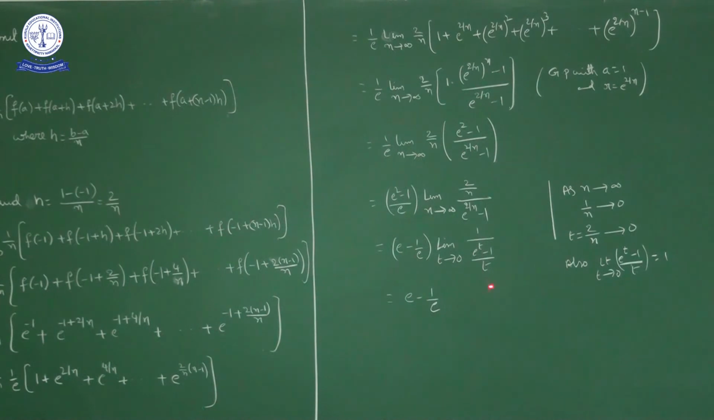So this denominator part is how much? 1. So 1 by 1 is 1. So this part is 1. So e square minus 1 by e. So e square by e is e minus 1 by e. So final answer is e minus 1 by e.